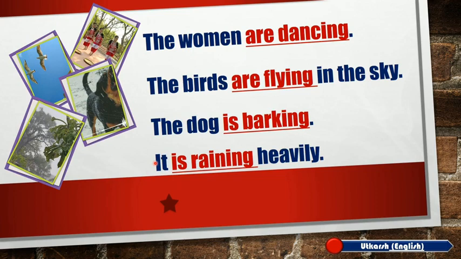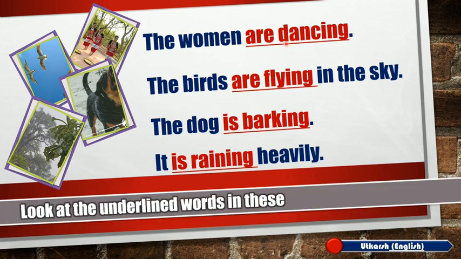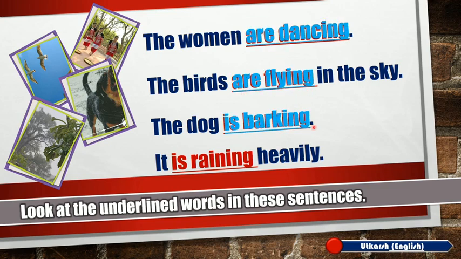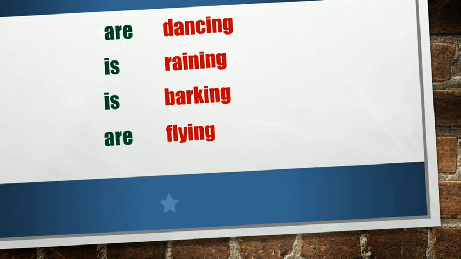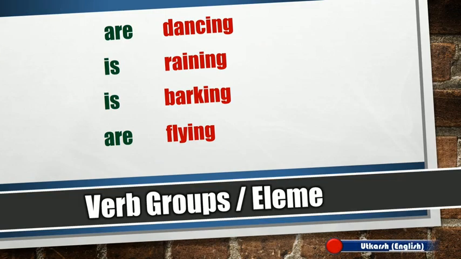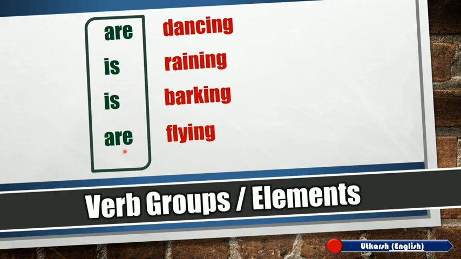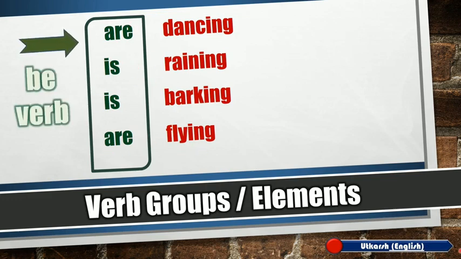Now, notice the underlined words in these sentences. These are dancing, are flying, is barking, and is raining. Can you find anything common in them? Yes, these all are known to be the verb groups or verbal elements. There is a be verb in the beginning and an action word at the end.